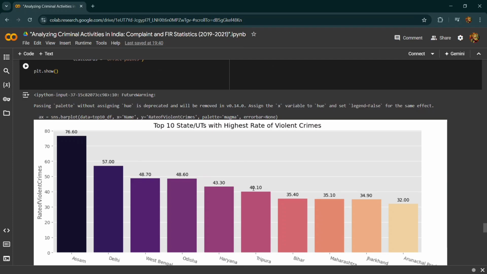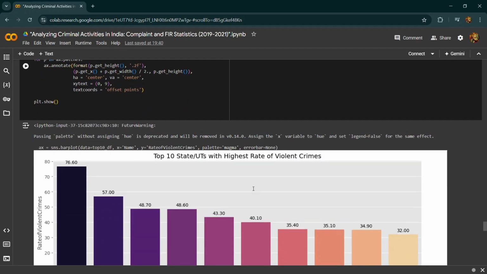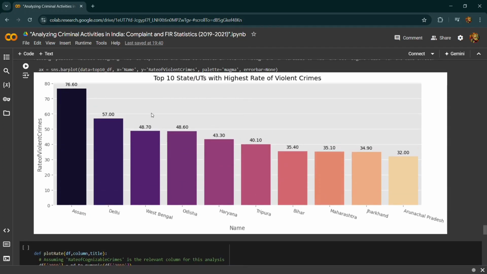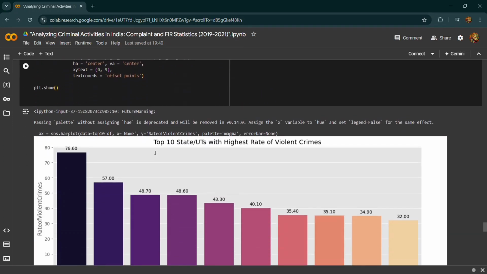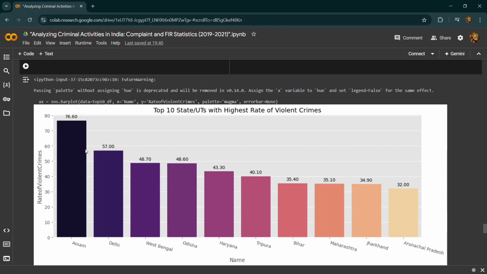And how is this helping us? You can see here that Assam has 76.6, then Delhi has 57, and then West Bengal has 48.70. So basically, identifying the regions with the highest violent crime rate can help direct resources and efforts toward crime prevention and intervention strategies. Policymakers and law enforcement agencies can focus on these areas to implement targeted measures.